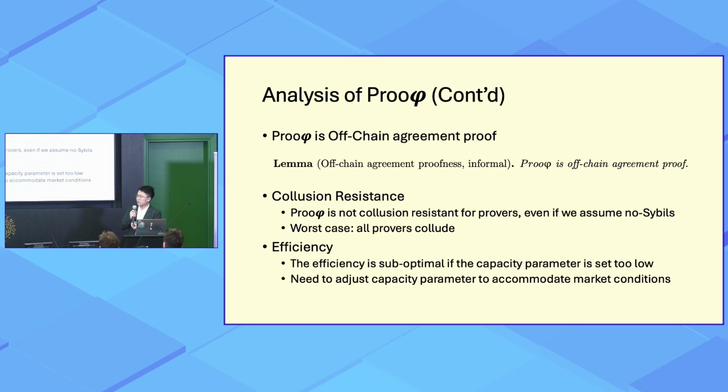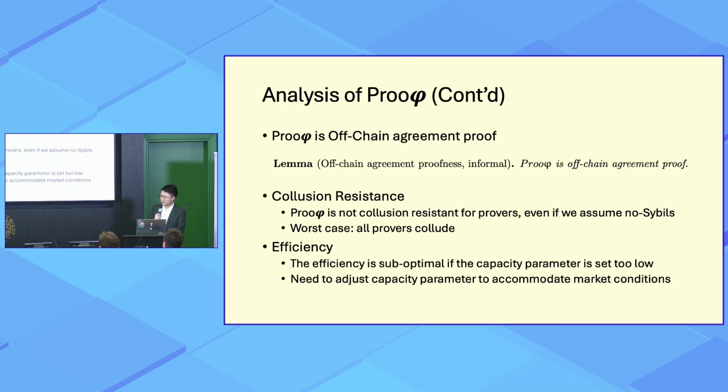Still, this Proofy mechanism has some limitations I want to show you here. Firstly, it's not collusion resistant for provers. Let me give you an example. Let's think about the worst case, where all provers in the prover market can collude with each other, and they will strategically extract the most amount of revenue from the users, which we don't want to see.